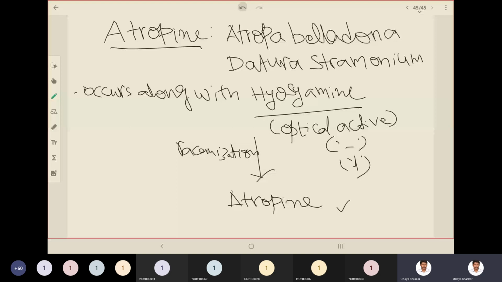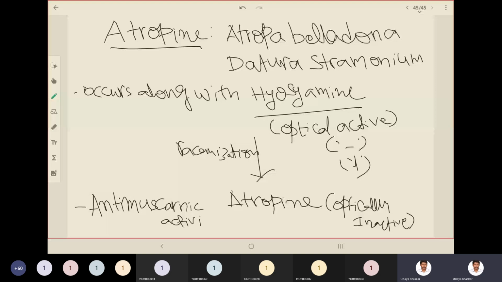Atropine is optically inactive. These drugs are actually anti-muscarinic drugs, and they have anti-muscarinic actions. So these are all important points that need to be remembered.